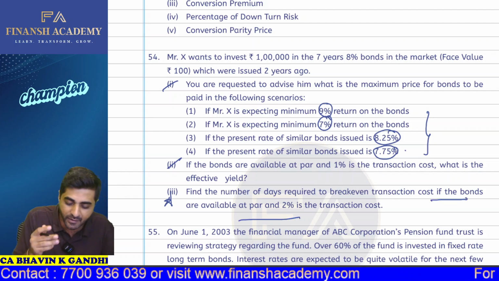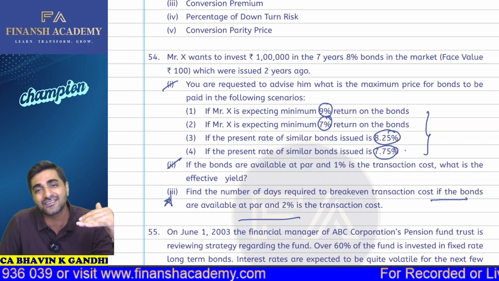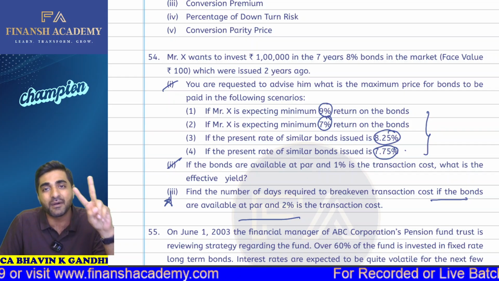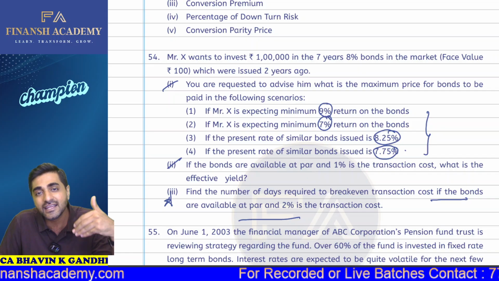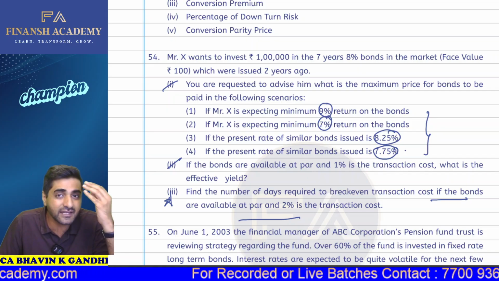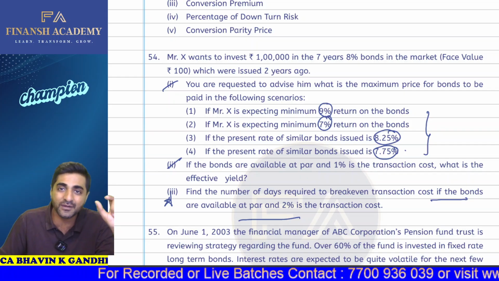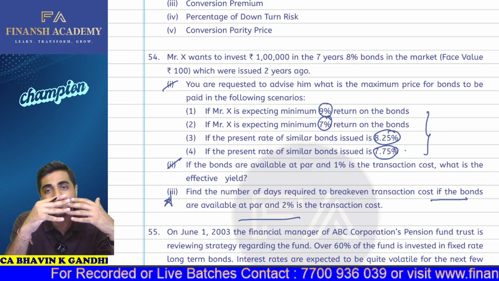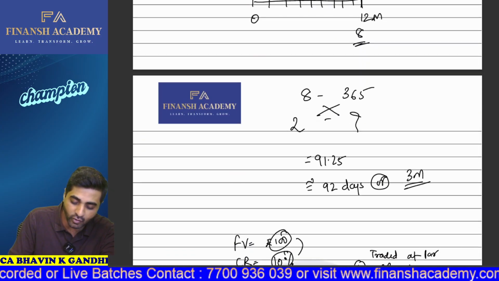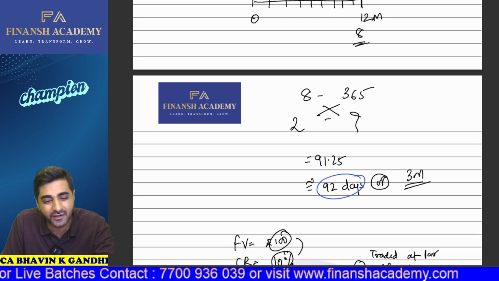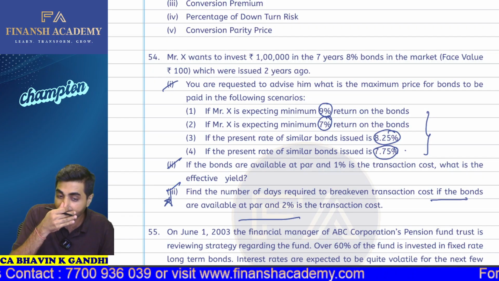Now in the third part, we have to find the number of days to break even if the bonds are available at par and 2% is the transaction cost. So if the face value is 100 rupees and 2% is the transaction cost, 2 rupees is nothing but your brokerage cost. How many days will be required to recover that 2%? It's very easy because we are receiving a coupon of 8%. So 8% on 100 is 8 rupees, and 8 rupees is for 365 days. So for 2 rupees, how much? You simply cross multiply and you will get 92 days, or approximately 3 months. So that is your transaction cost recovery, done in 92 days.